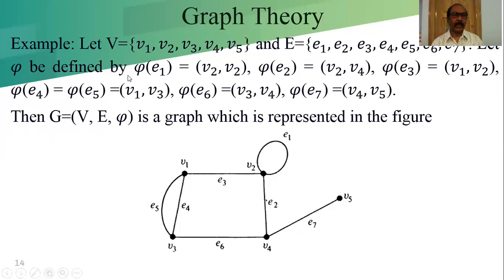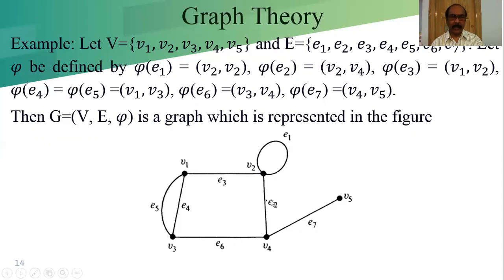We can write it this way: phi of E1. If we consider E1 as the edge, then phi of E1 equals, what are the vertices associated with this edge? V2 comma V2. That means the two end vertices of E1 are V2.